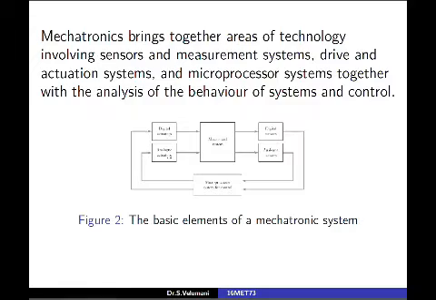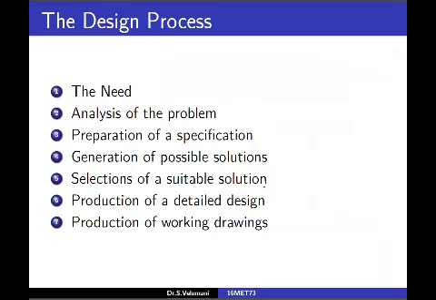Again, it is converted into analog, and then through hydraulic pneumatic drive, that means actuators, it is again given to the mechanical system. So these are all the basic elements of the mechatronic system: sensors, microprocessor, and actuators.